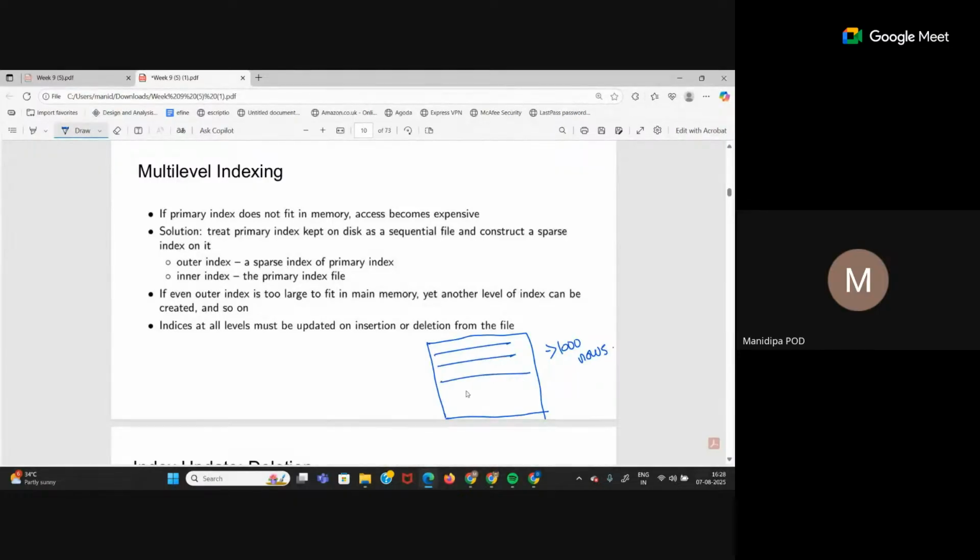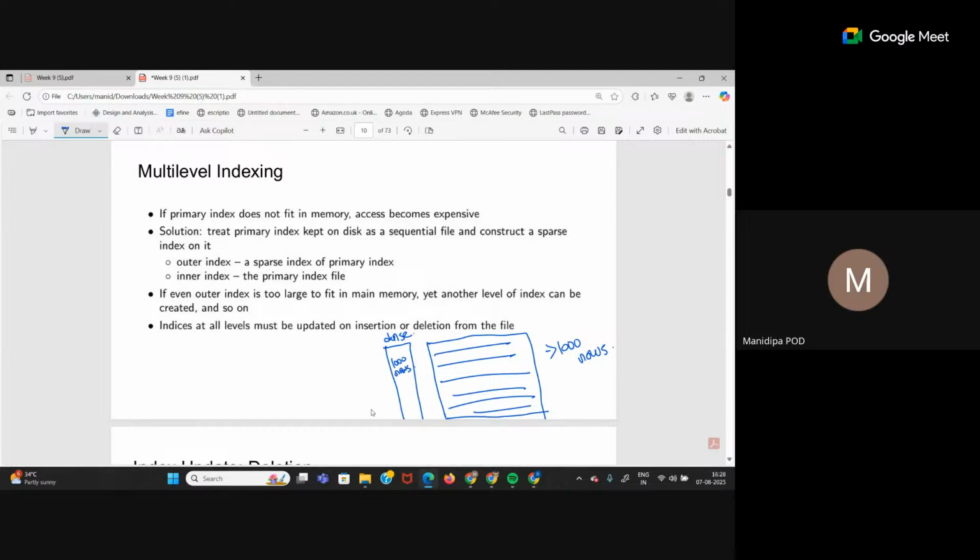I created a dense index on this, which is my primary index. How many rows will my primary index have? 1000 rows. Dense means the same number of rows.